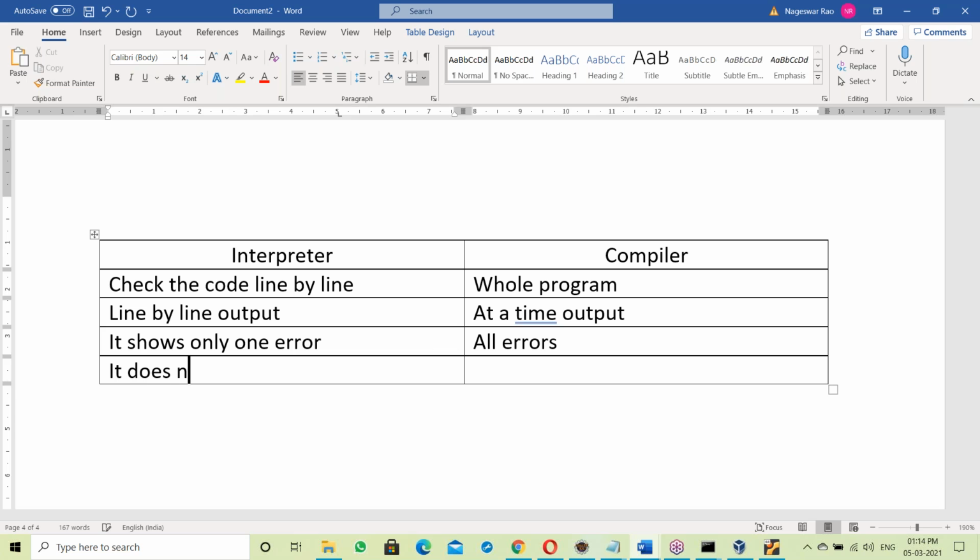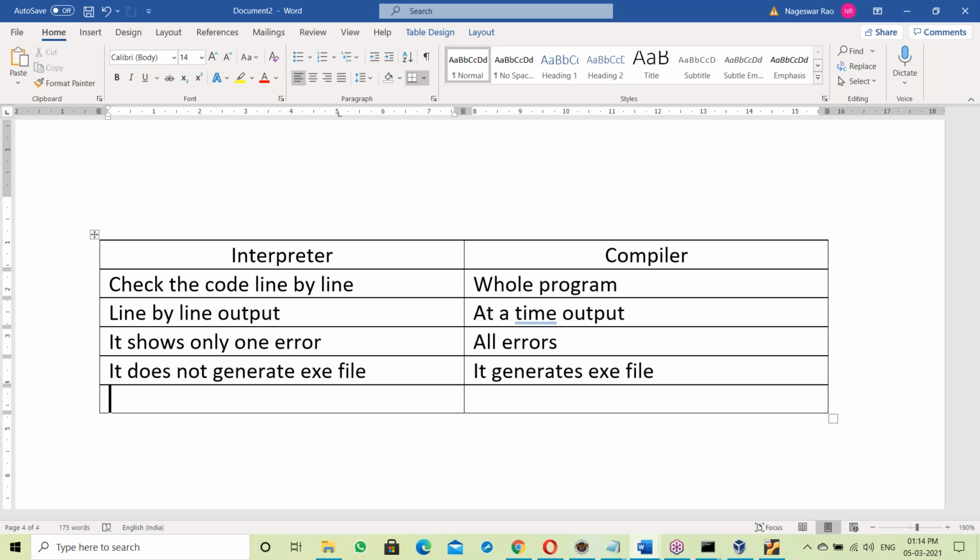Next, main difference: exe file. Interpreter does not generate an exe file. Yes, compiler generates an exe file. This is the main difference. Compiler generates exe file. Okay. Interpreter does not generate exe file. Compiler generates exe file. Okay. Fine.